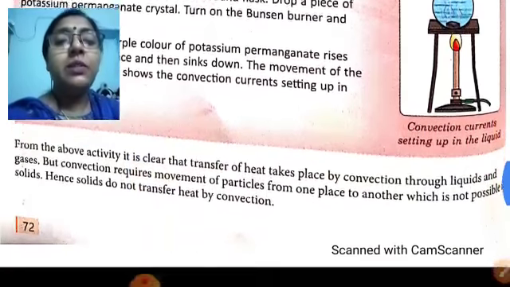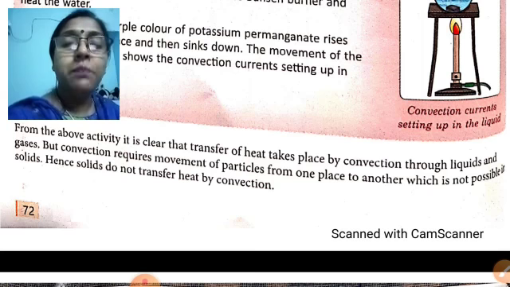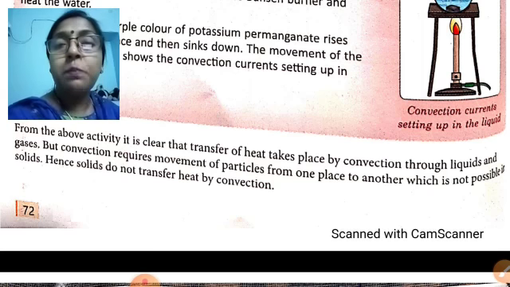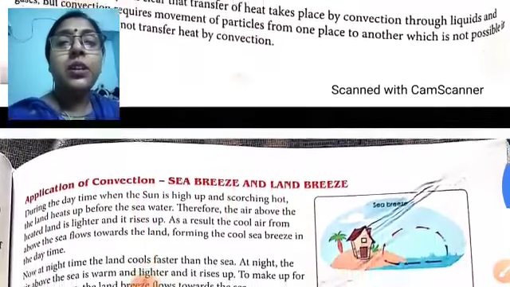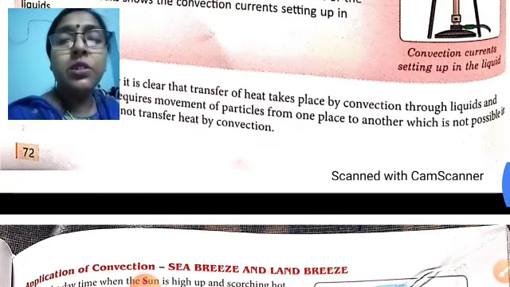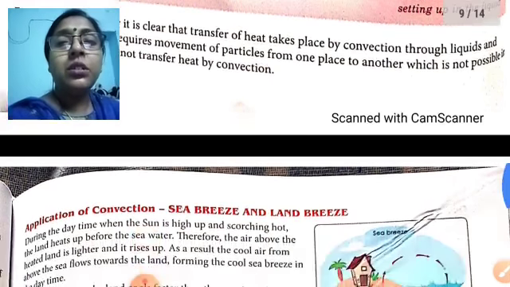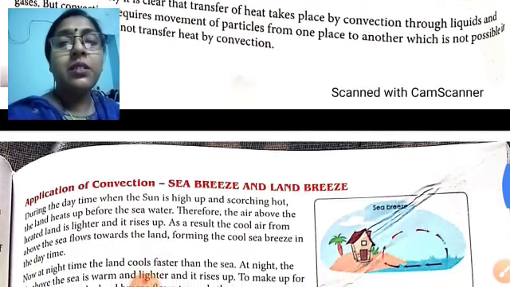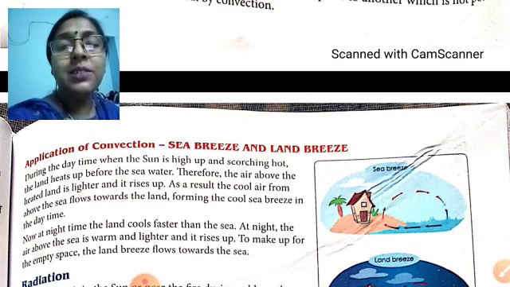From this activity it is clear that the transfer of heat takes place by convection through liquids and gases. But convection requires the movement of particles from one place to another, which is not possible in solids. Hence solids do not transfer heat by convection. So water is a good convector but a bad conductor. Air is a bad conductor, and air has some applications also in the form of land breeze and sea breeze.